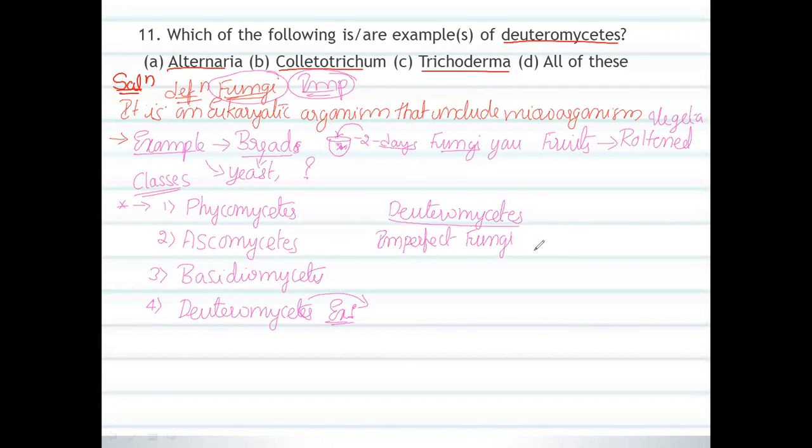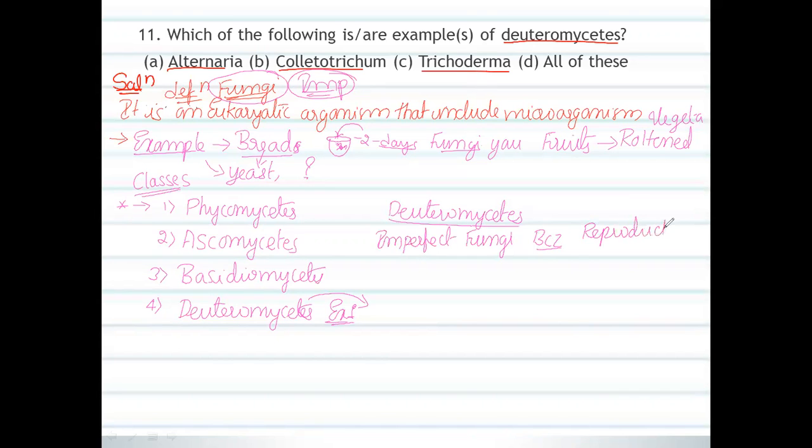The imperfect fungi, because of the sexual reproductive stage, especially in sexual reproduction.